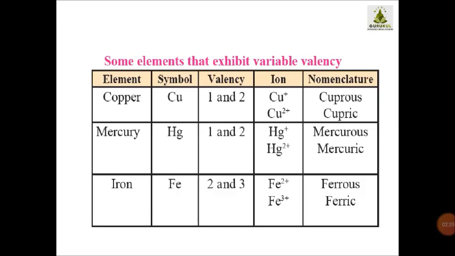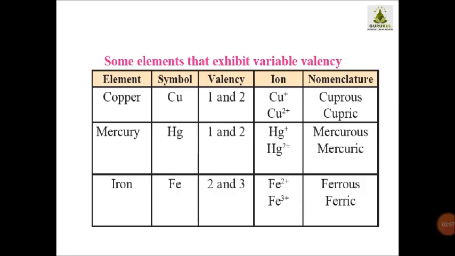Similarly, mercury's valency is either 1 or 2. When it has Hg+, meaning only one ion, it is known as mercurous. And when it has the valency Hg2+, then the element is called mercuric.